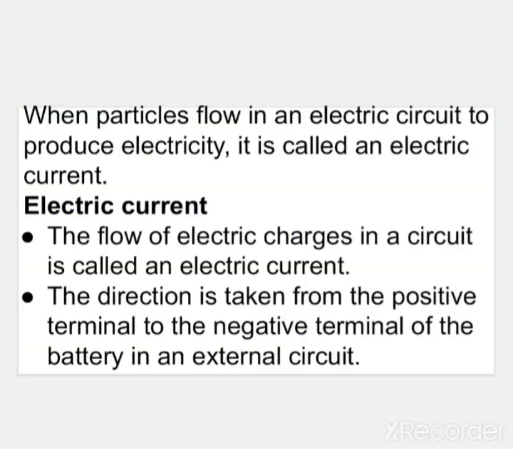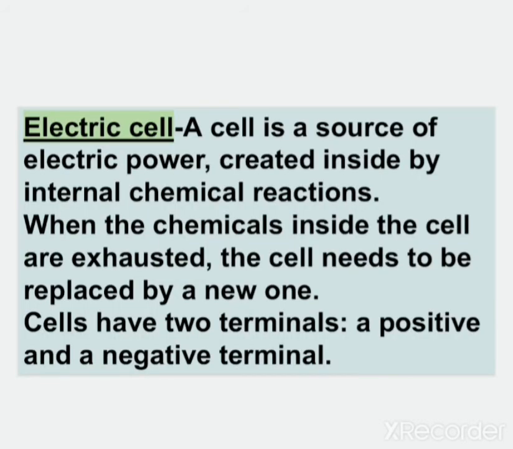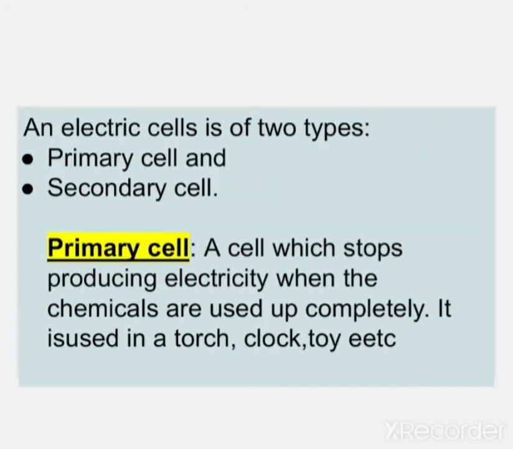After this we studied about the electric current. We studied that in the cell, current flows from the positive terminal to the negative terminal of the cell, and the flow of electric charge in the circuit is called the electric current. We studied about the electric cell, and about the two terminals of an electric cell, that is the positive terminal and the negative terminal.